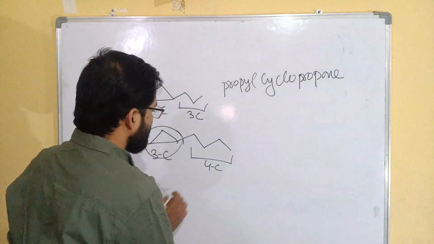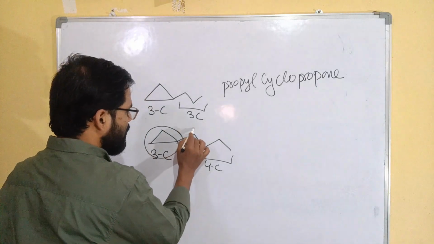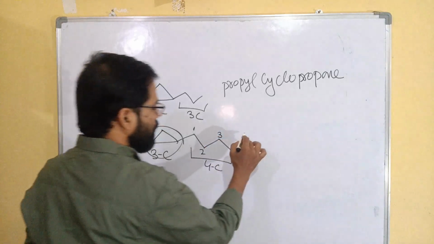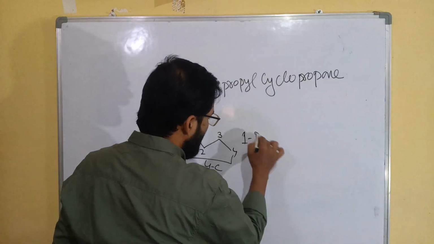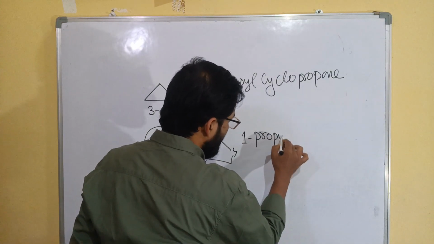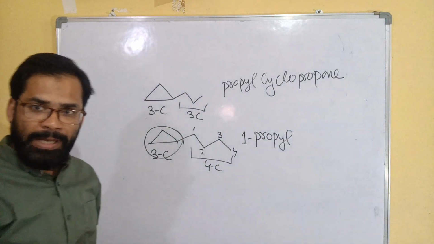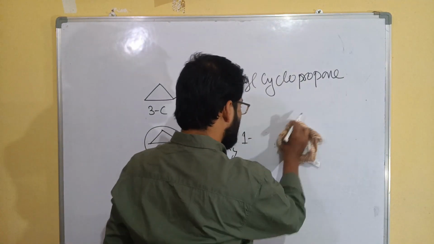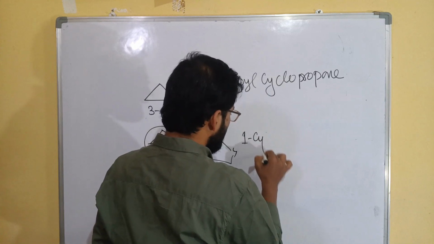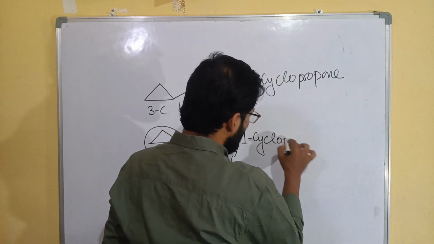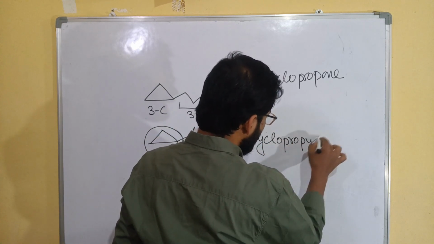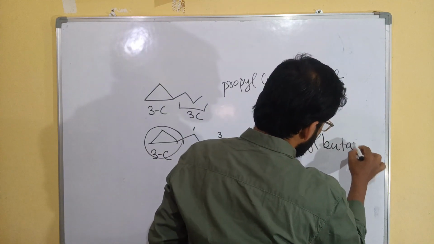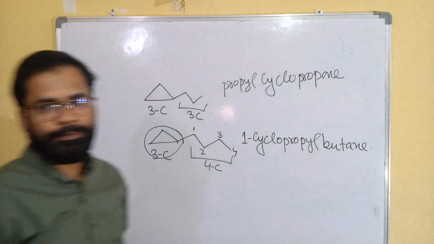At which position? So numbering you have to start from here. 1, 2, 3, 4. So 1-cyclopropyl butane, that will be the name.